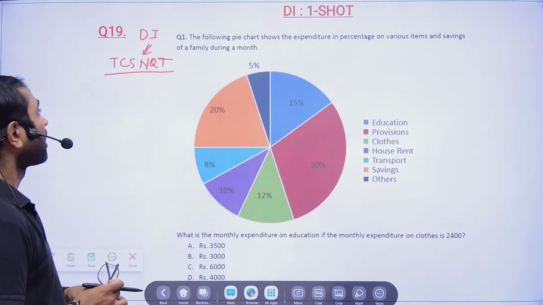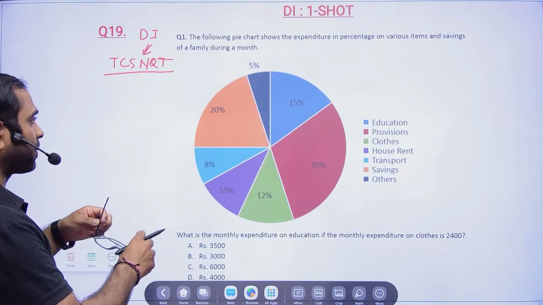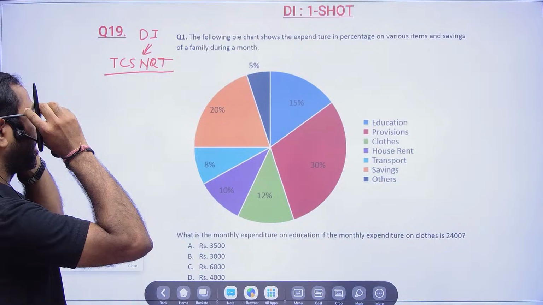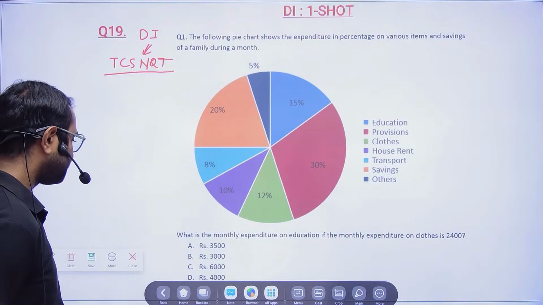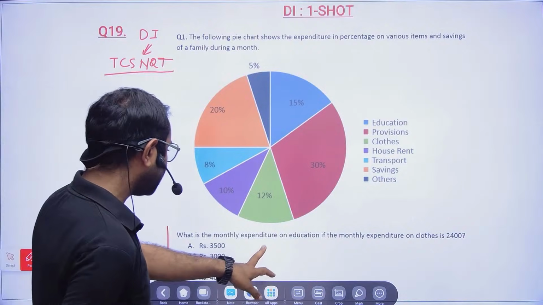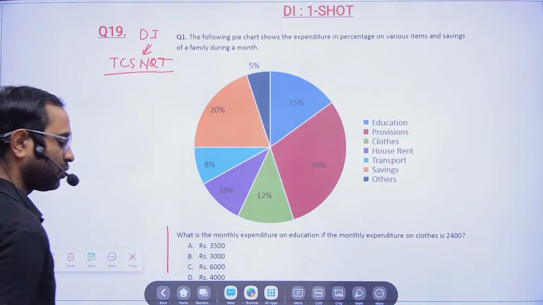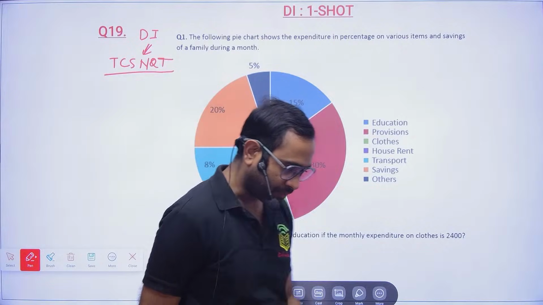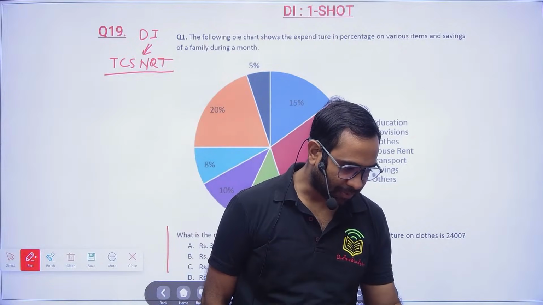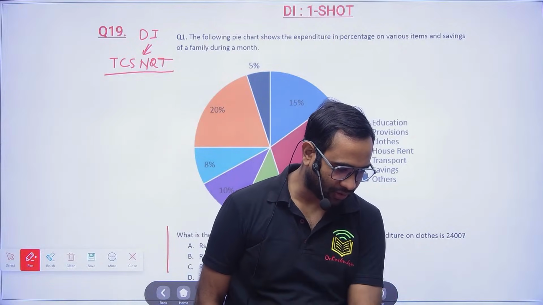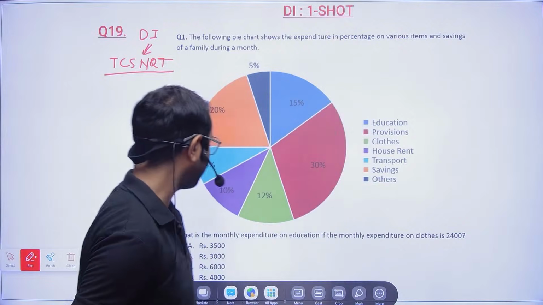Okay. So the following pie chart shows the expenditure in percentage on the various items and savings of a family during a month. What is the monthly expenditure on education if the monthly expenditure on clothes is 2400? So the time is up. Okay, Pallavi. Okay, George is telling 3600. Now let us try to understand.